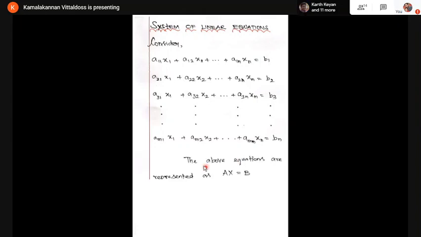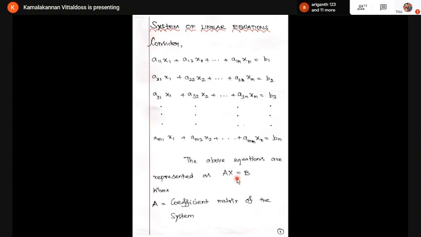Listen carefully. The above equations are represented as AX = B. This is known as matrix form. What is this A? A is called the coefficient matrix of the system. The matrix with entries a11, a12, a1n, a21, a22, a2n, etc., am1, am2, etc., amn is called the A matrix. So A is nothing but the coefficient matrix of the given system.